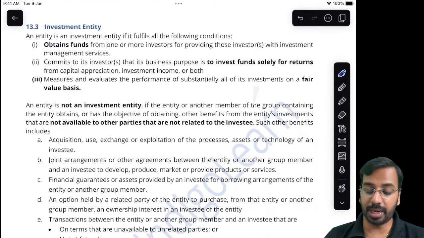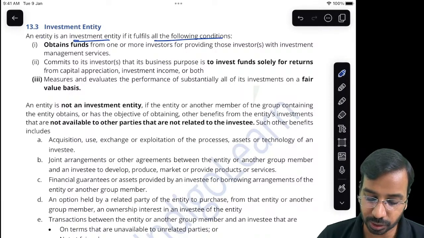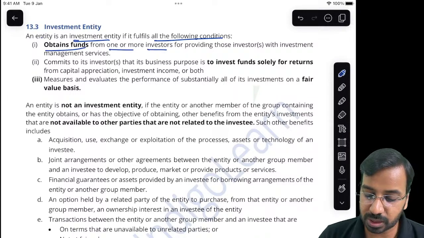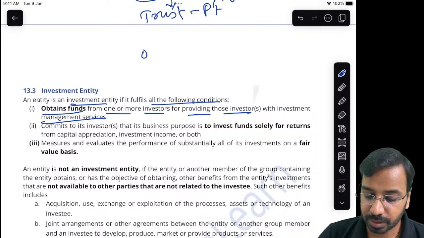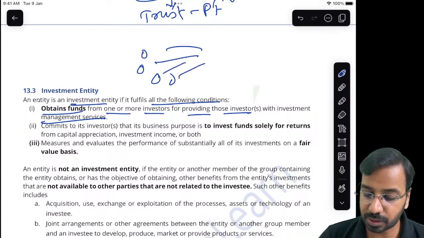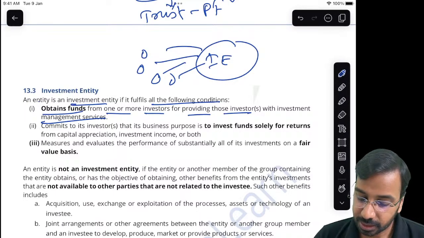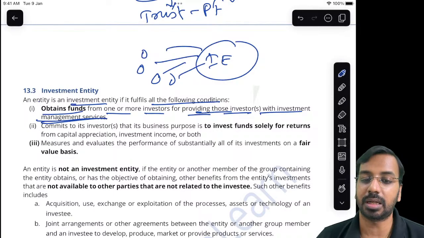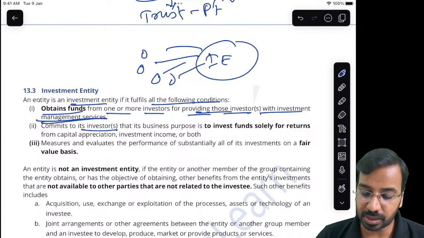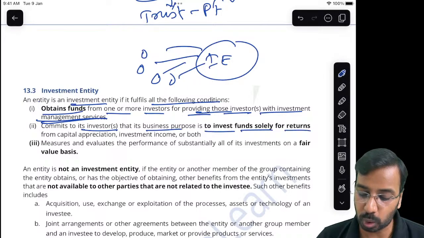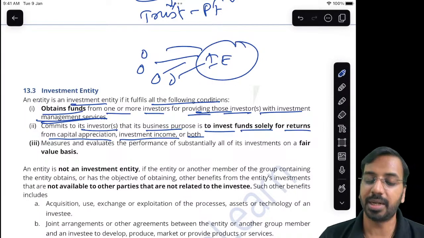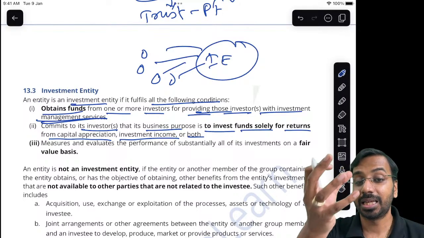Now, what is an investment entity? An entity is an investment entity if it fulfills the following conditions. Obtains funds from one or more investors for providing those investors with investment management services. So basically, there are investors. From all of these investors, this investment entity receives money. They collect funds. And what do they do? They provide investment management services. Then commits to its investors that its business purpose is to invest funds solely for returns from capital appreciation, investment income, or both. Okay, so the investment entity is saying to all its investors, give me money.